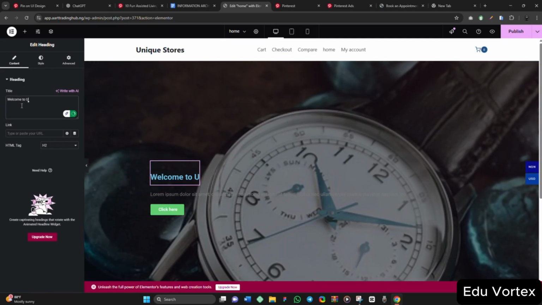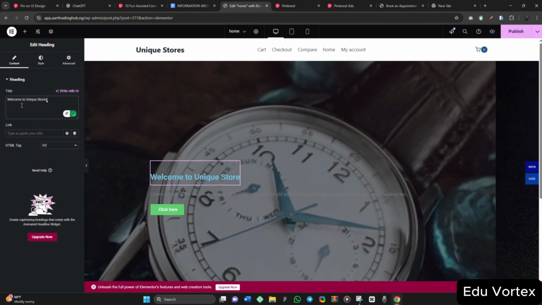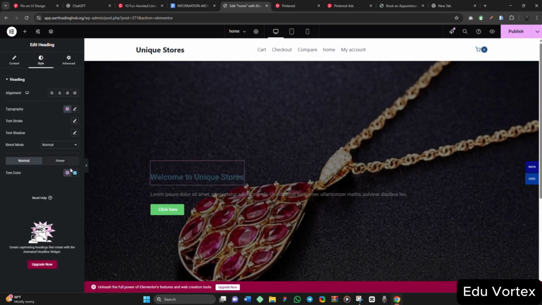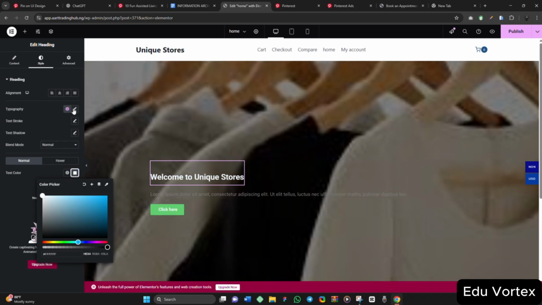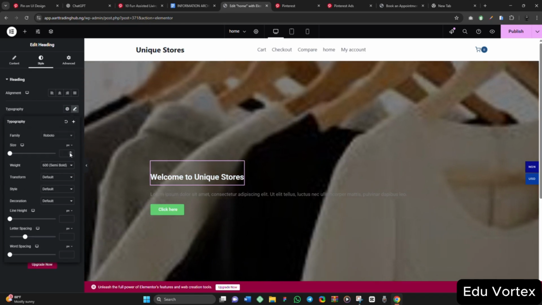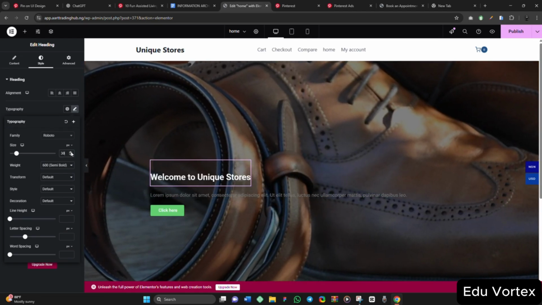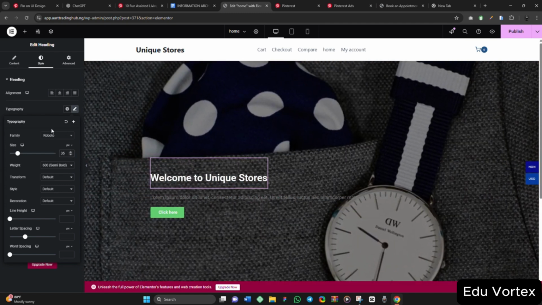So from this place I'll come here and say, welcome to unique stores. So I will change the color to white. The text color, I will change it to white. The typography here, I will change the size. Let me give it 30, or let's say 35. I will leave the family as Roboto.